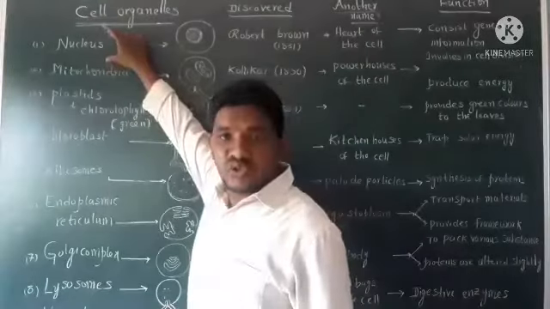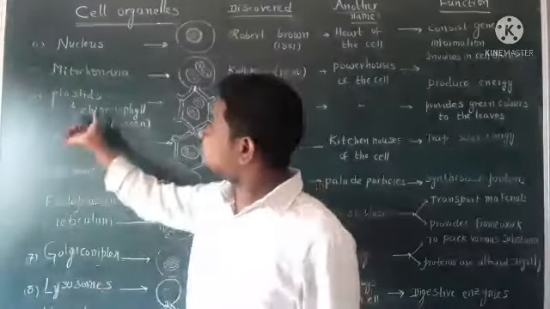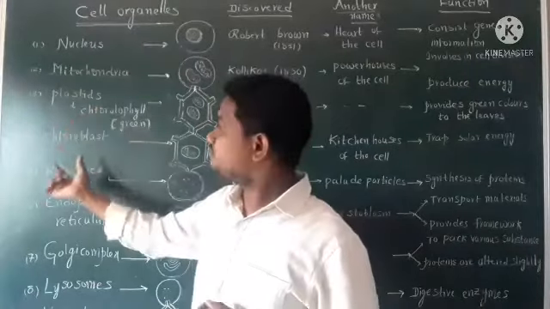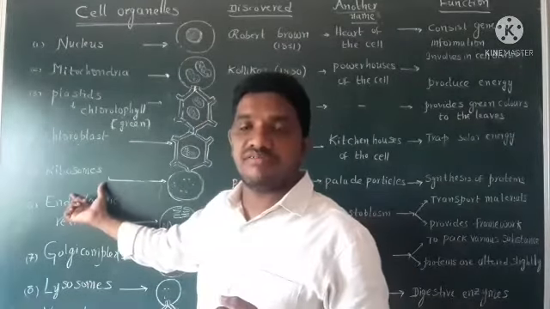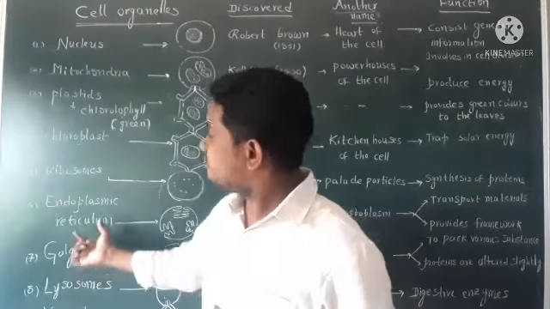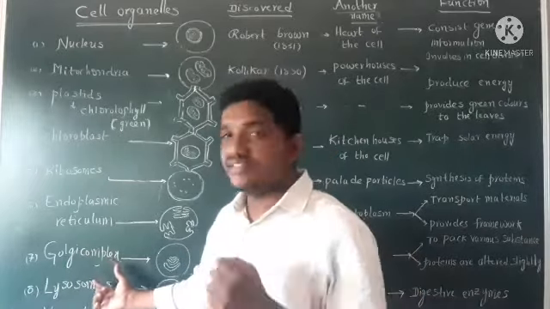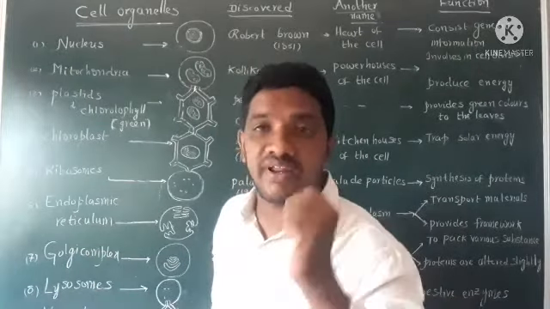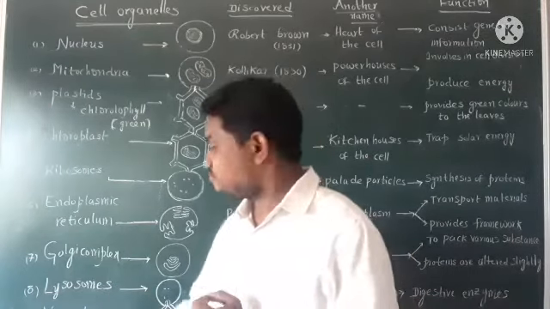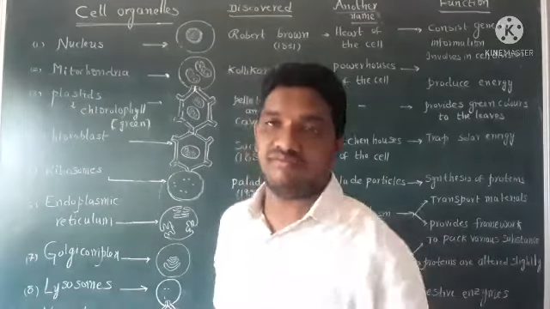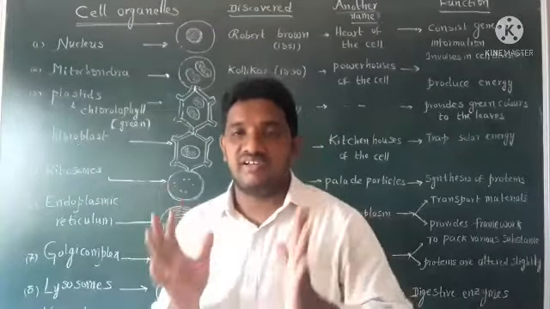First one, nucleus. Second one, mitochondria. Third one, plastids. Fourth one, chloroplast. Fifth one, ribosomes. Sixth one, endoplasmic reticulum. Seventh one, Golgi complex. Eighth one, lysosomes. Ninth one, vacuole. These all are different kinds of cell organelles.